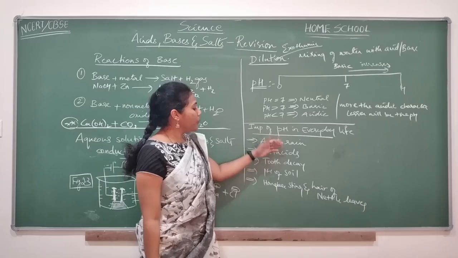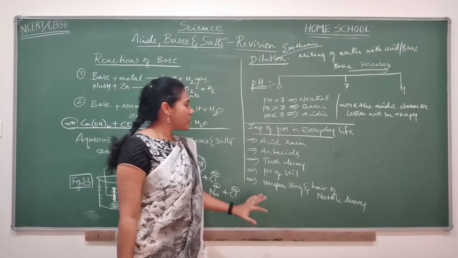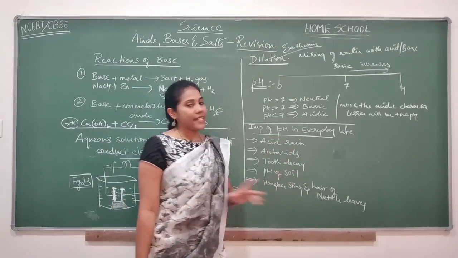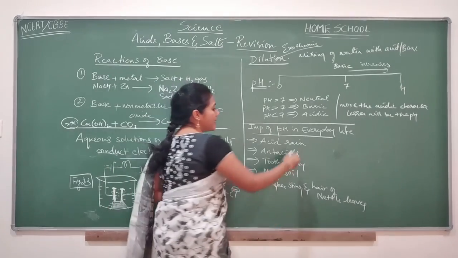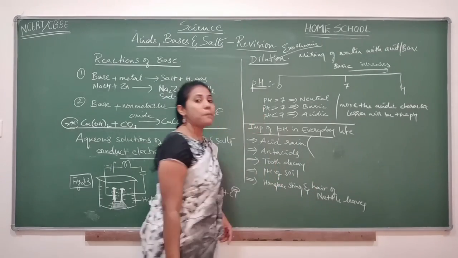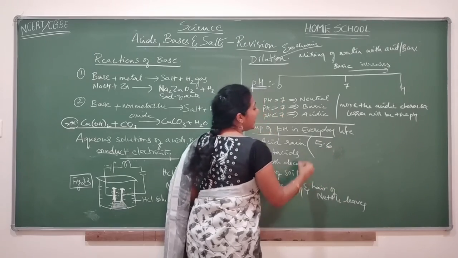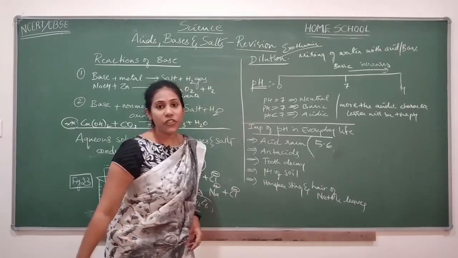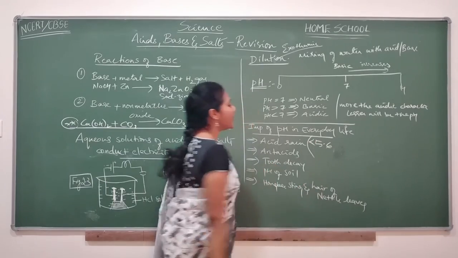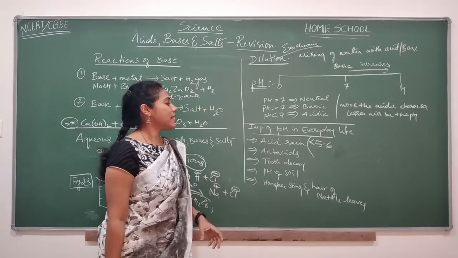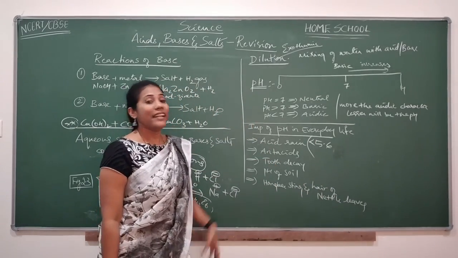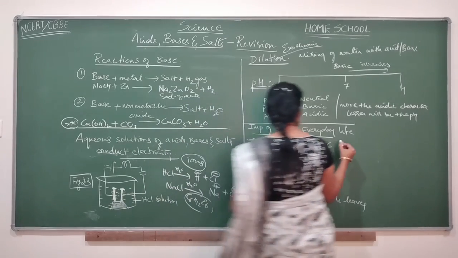Fine. And the next concept is the importance of pH in everyday life. Here you need to remember a few definitions. You need to know what is acid rain. So what do you mean by acid rain? If the rainwater's pH is falling below 5.6, then we call such a rain acid rain. And how is acid rain forming?